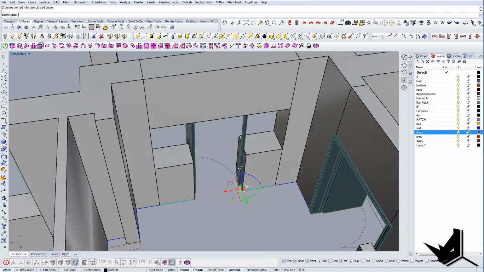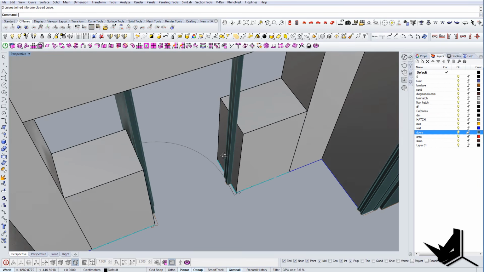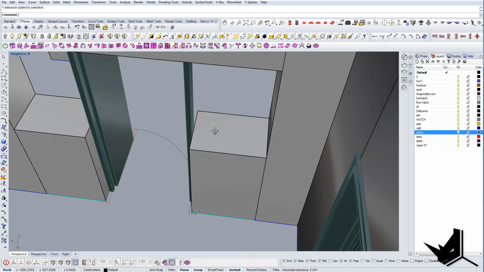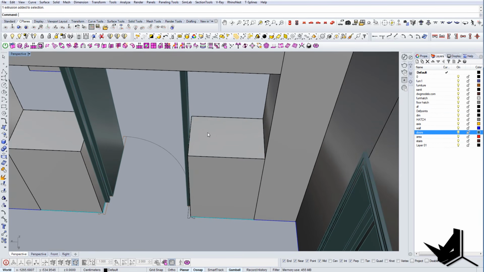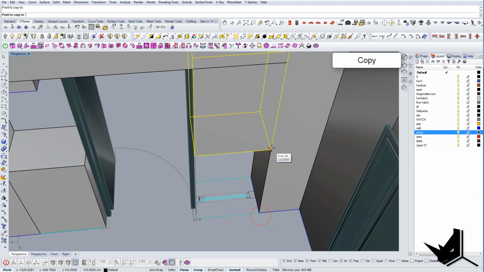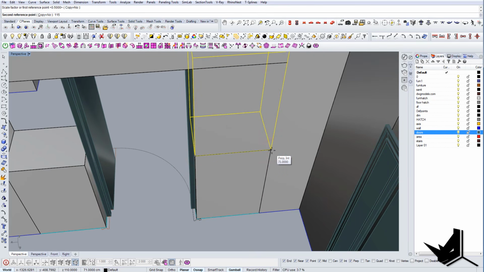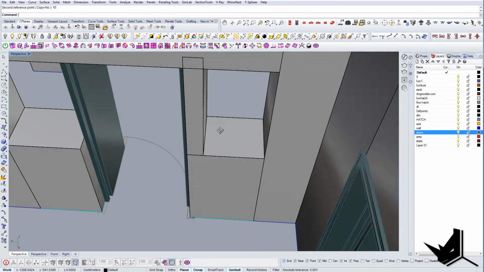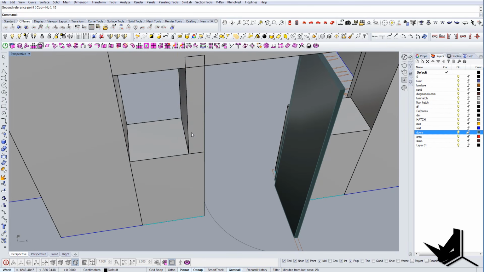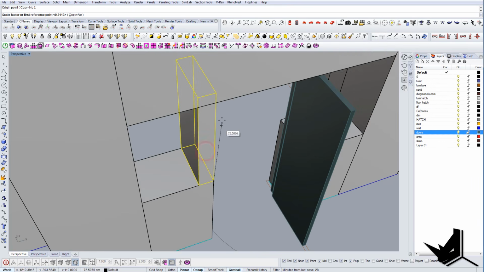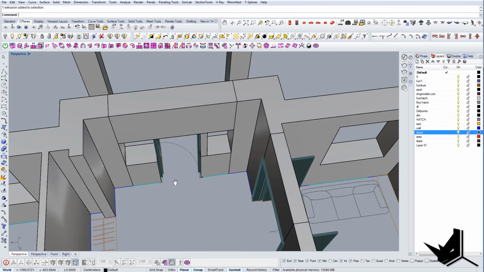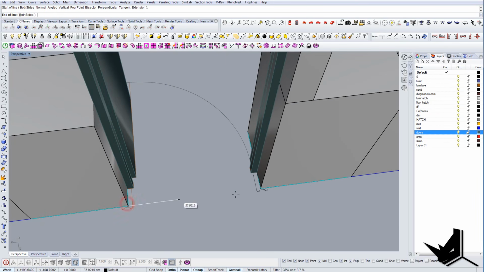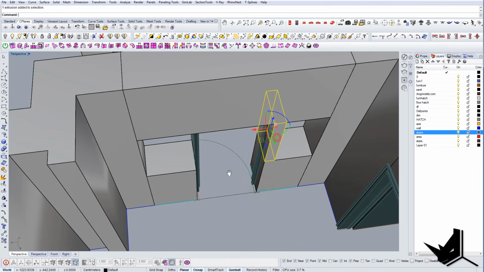I think there needs to be some kind of thickness here, so I'll add a little bit of thickness to this window. Let's create something like 15, like so. In this case, we don't have the side views for this project, so we're just going to use the base plans to create all of this.